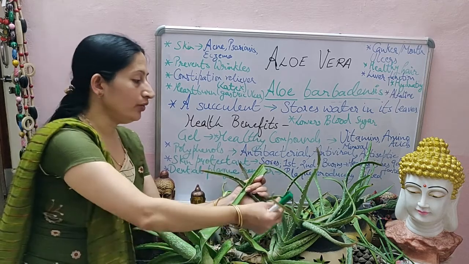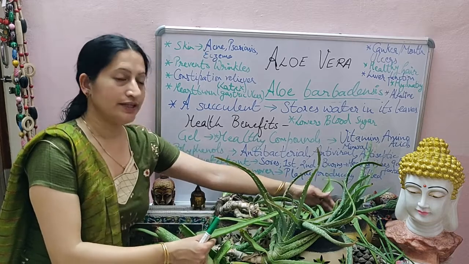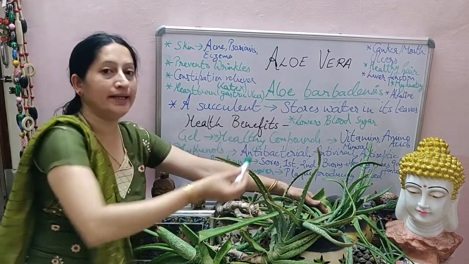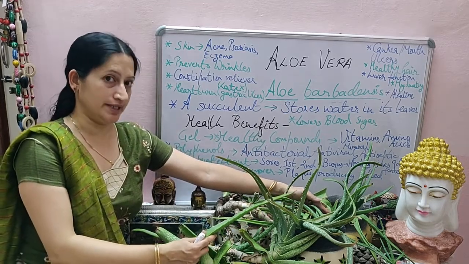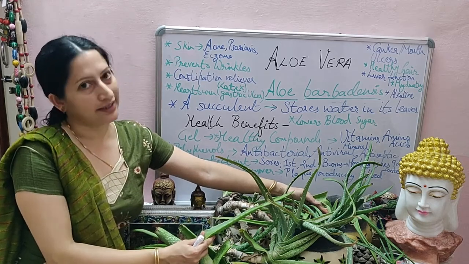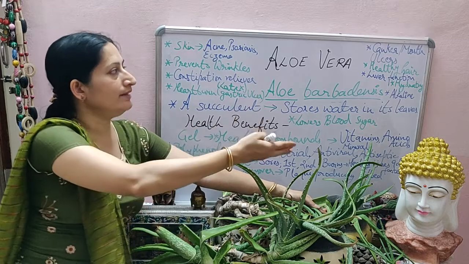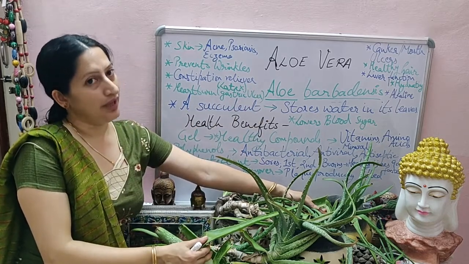So students, I hope you have understood today that these aloe vera plants, which ma'am has arranged, which have the scientific name Aloe barbadensis and about 300 species, are very helpful for us, and even all the ladies will be happy to know about all these health benefits of aloe vera. So happy learning.